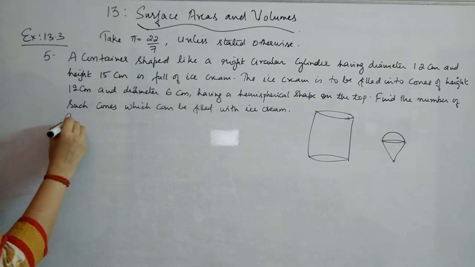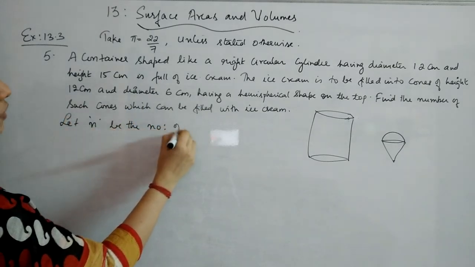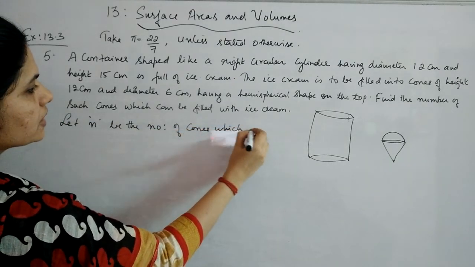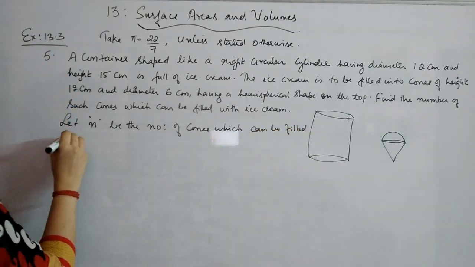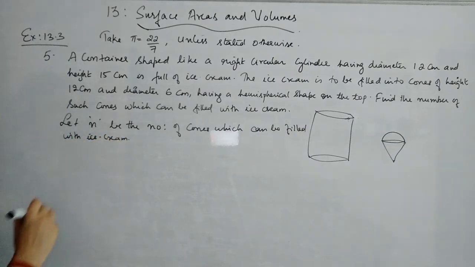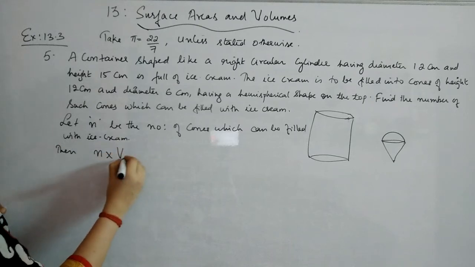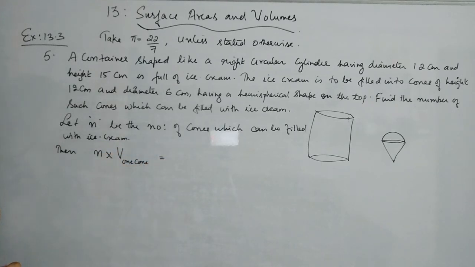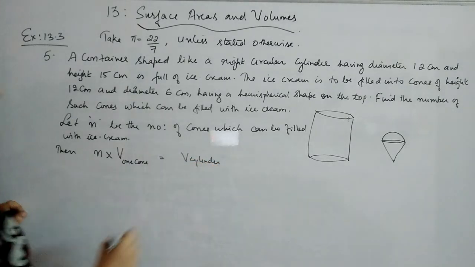Let n be the number of cones which can be filled with ice cream. That means n into the volume of one conical ice cream cone will be equal to the volume of the cylinder or container.